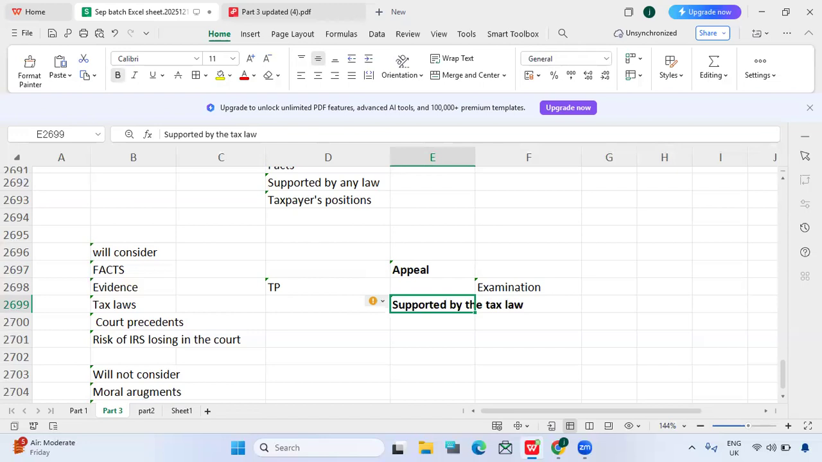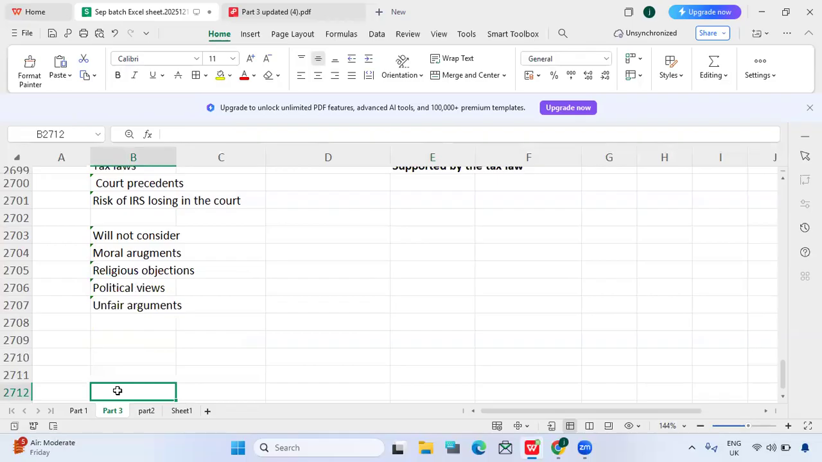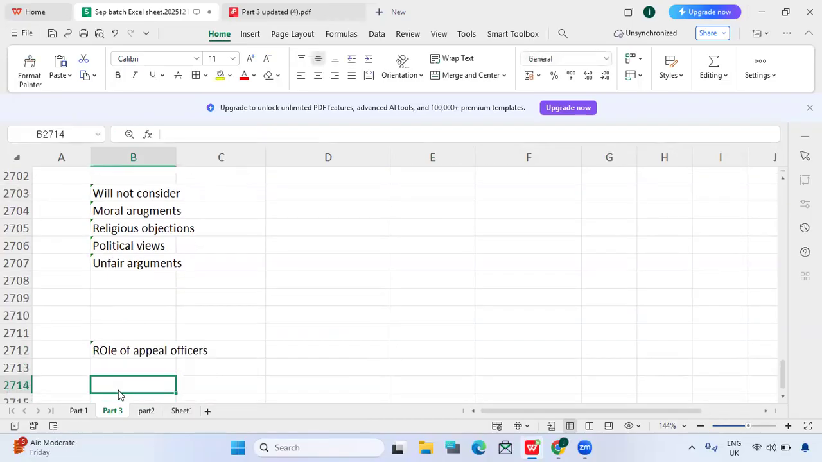So what exactly are the appeal officer's roles? We understood the process, right? So in this entire process, what exactly is the appeal officer's role? Role of appeal officers. Do they need to work independently? They need to review the case independently. And they will check the strengths and weaknesses of both sides. Whatever judgment they give should be supported by the law.